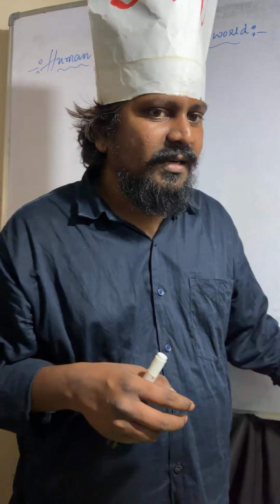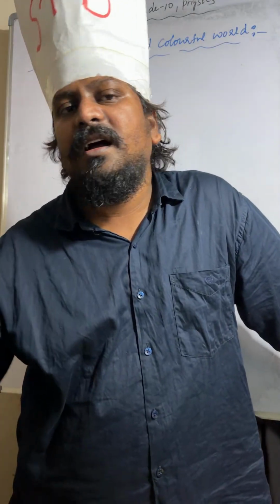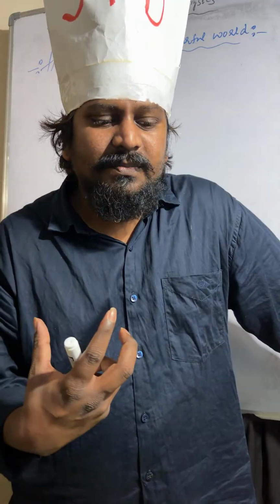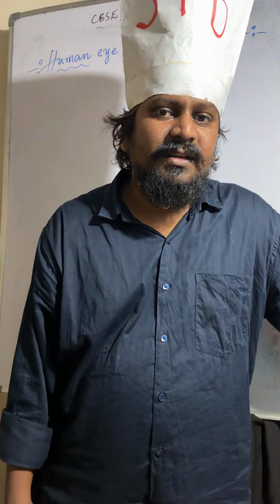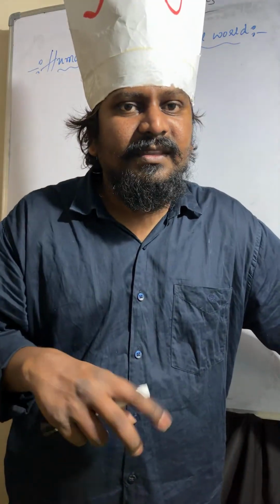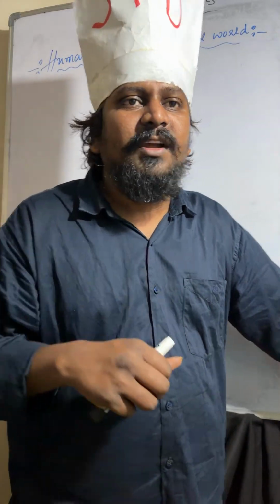A person who has myopia can see nearby objects. He can't see far distance objects. But between 25 centimeters and infinity, that is the far point of the myopic eye.